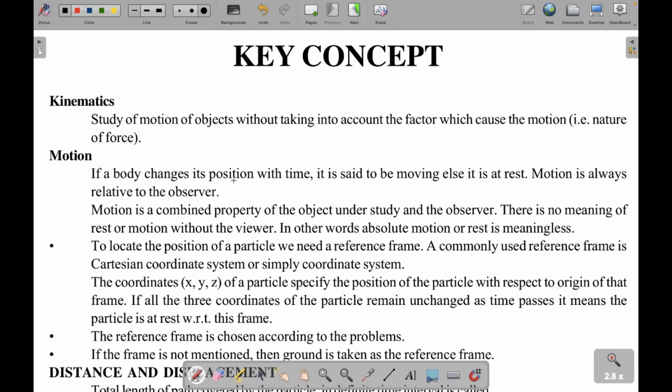When we say motion, there is one important concept, the frame of reference. What do you mean by frame of reference? Yeah, very good. I may be at rest, but if someone is standing on the moon and observing me, I am moving with the speed at which the earth is moving. So if we change the frame of reference, the object can be either at rest or in motion.